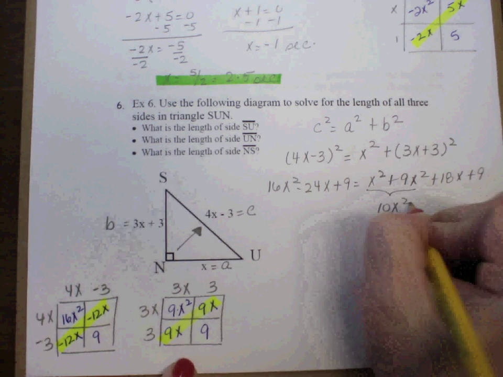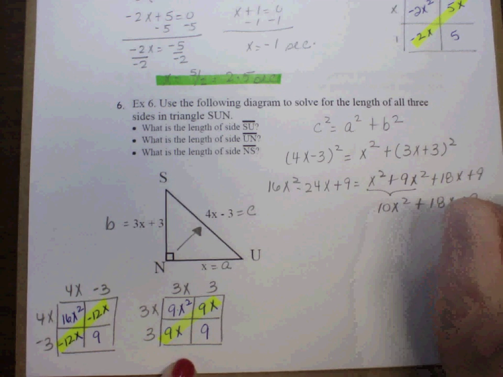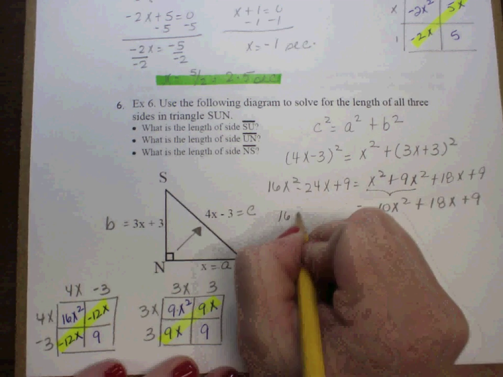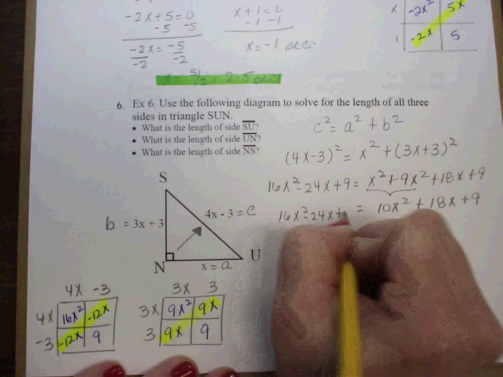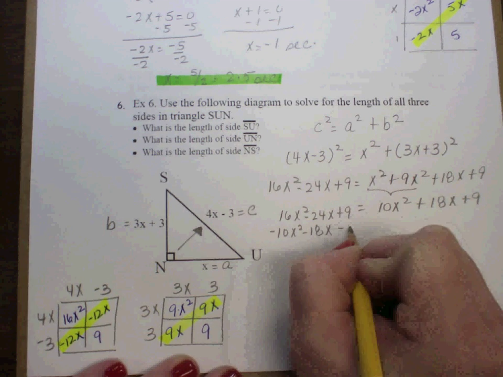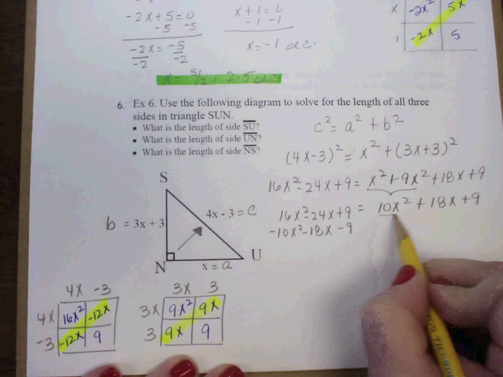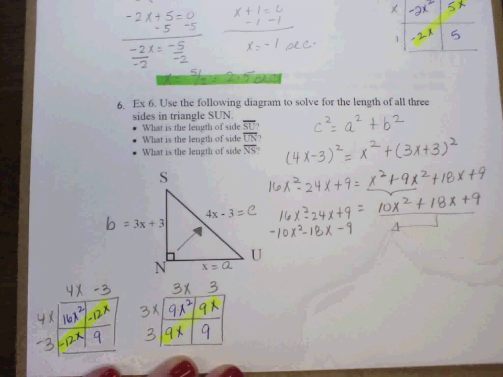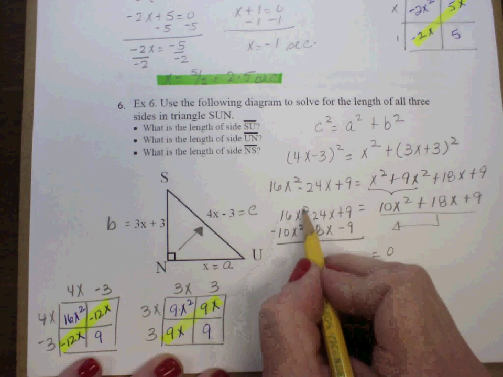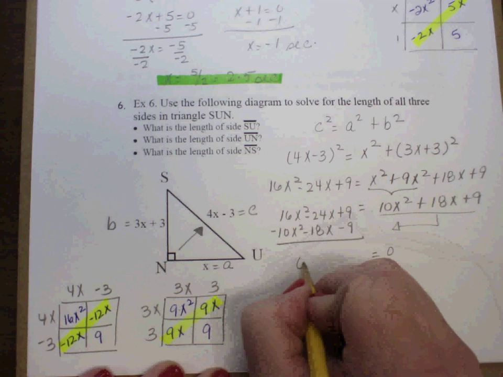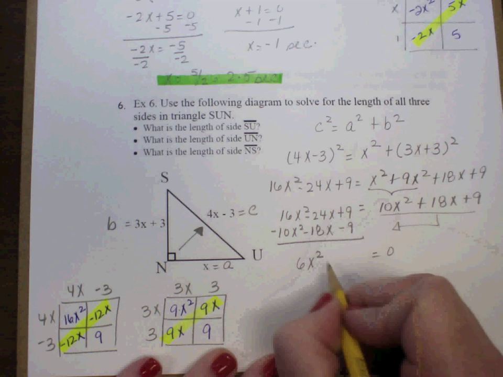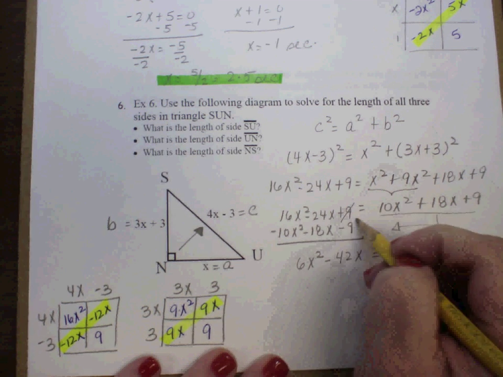Now I have to move everything to the same side so that I can have it equal to 0. So I'm going to say minus 10x squared minus 18x minus 9, because I moved all of these to the other side. Got rid of it. So now I have 0 on this side. 16x squared minus 10x squared would be 6x squared. Negative 24x and negative 18x would be negative 42x, and then those cancel, so I'm done. Now let's factor so that I can figure out what x is.